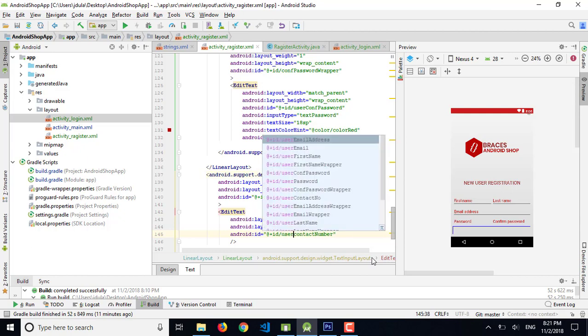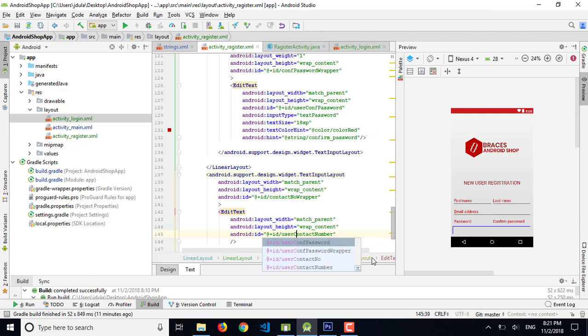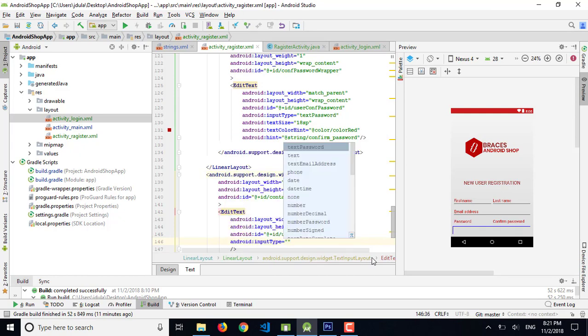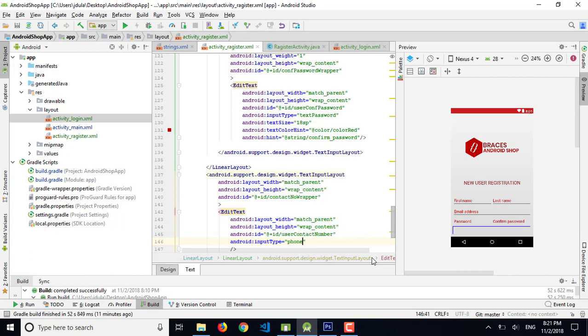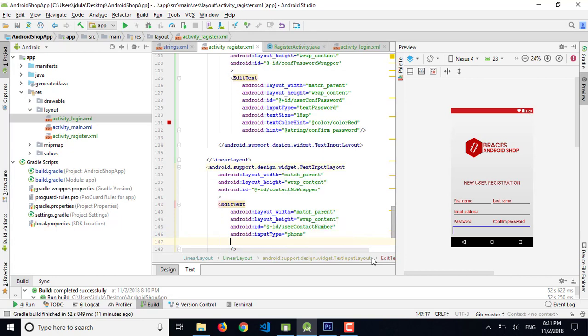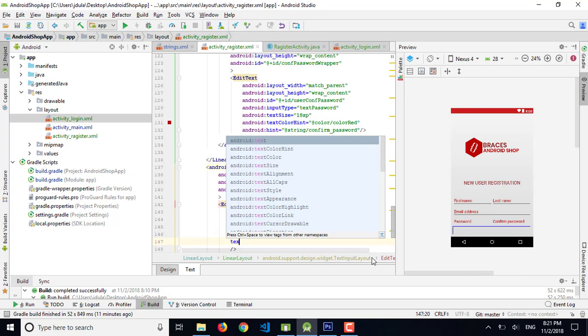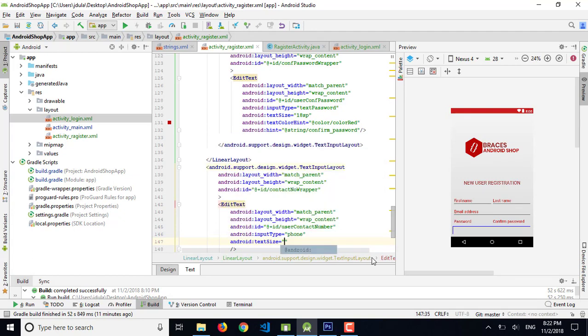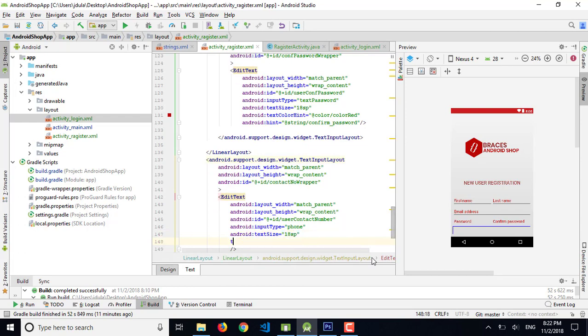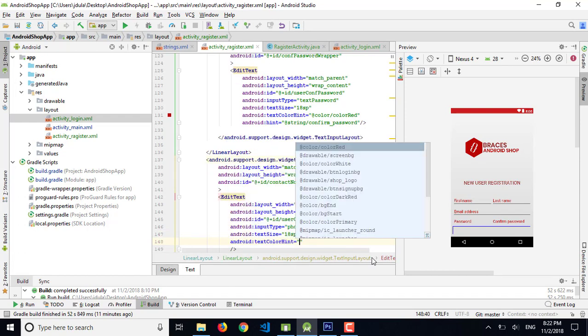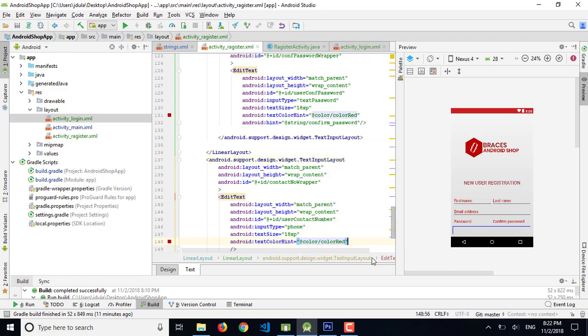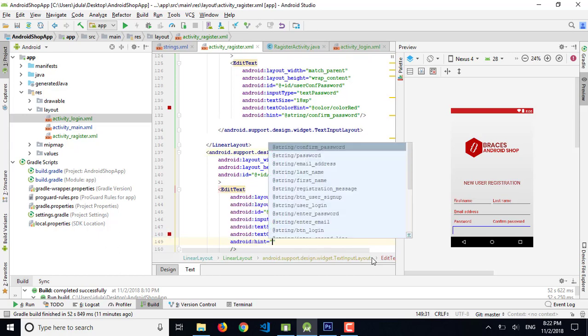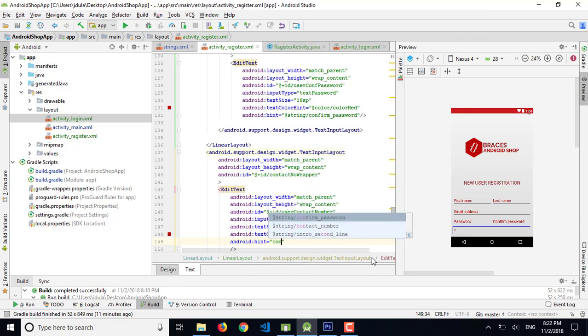Let's use the user contact number. So we are using user in all of the fields. So input type is phone, and the text size is 18 sp, and the text hint color is color red, and the hint text is string contact number.